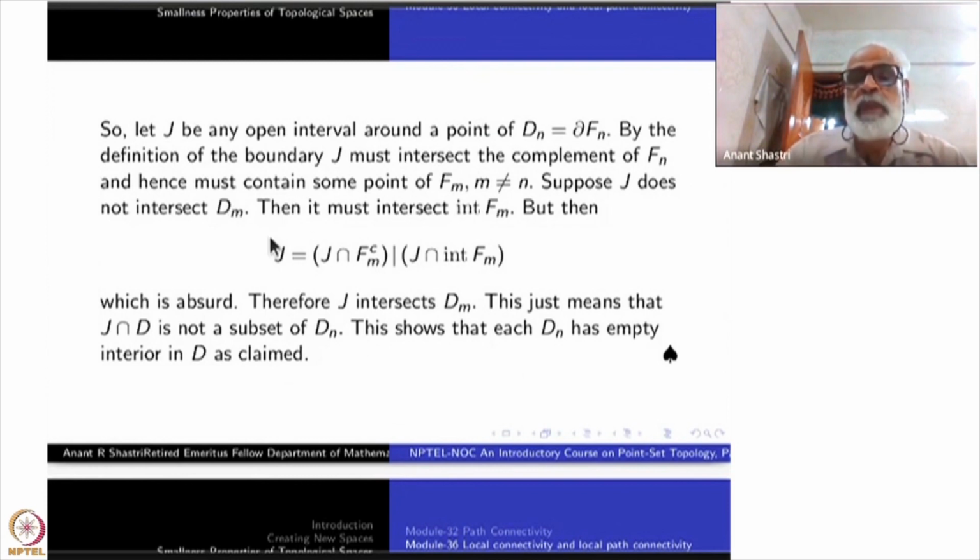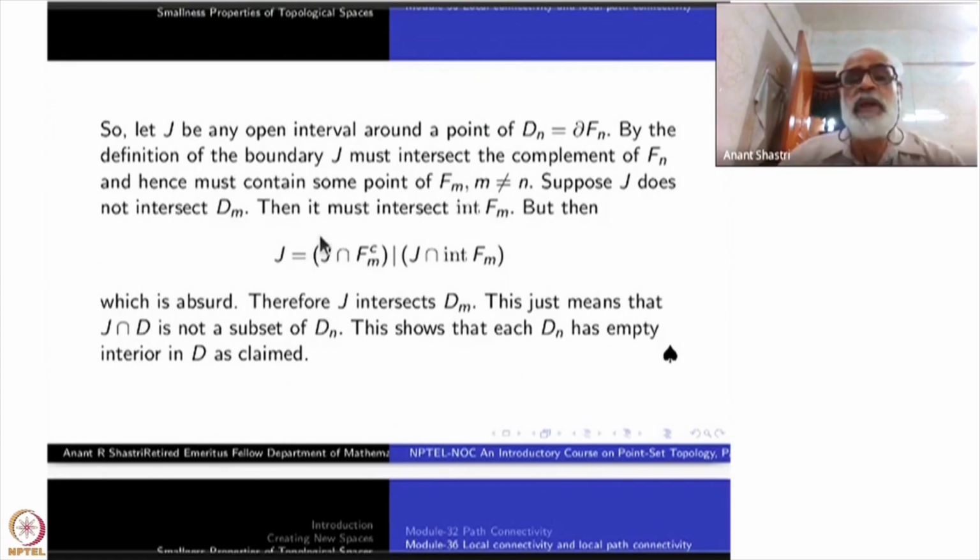So what has happened? I started with an interval around a point in Dn that intersects Dm, m not equal to n. But these are disjoint sets, right? Therefore, this J is not contained inside Dn. After all, Dm is also contained inside D. So in J intersection D, there is a point which is not inside Dn. This shows that Dn has empty interior inside D.